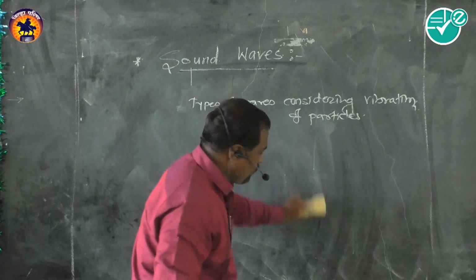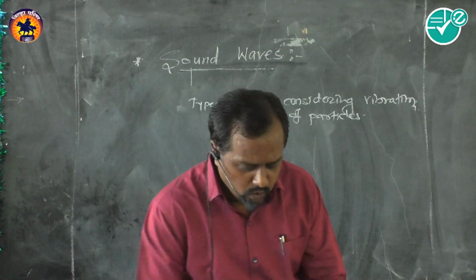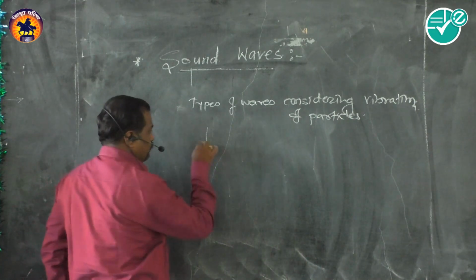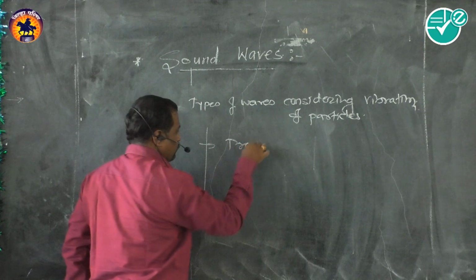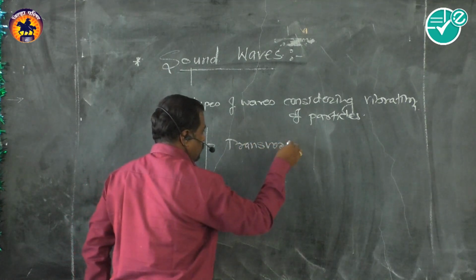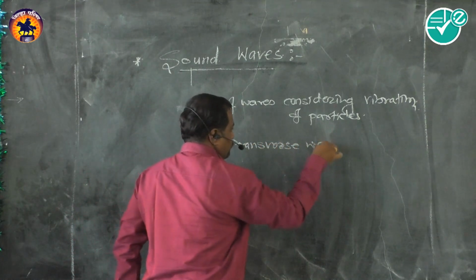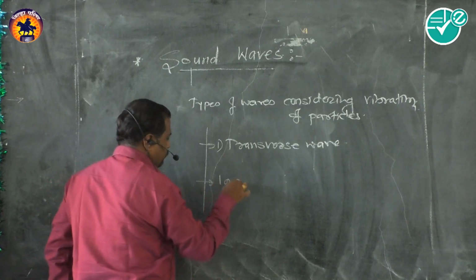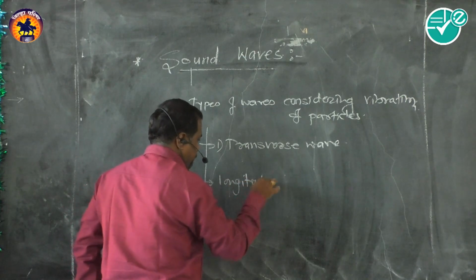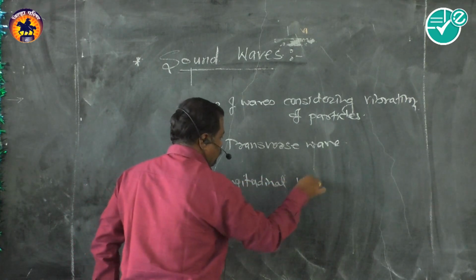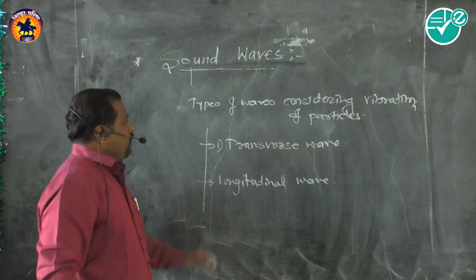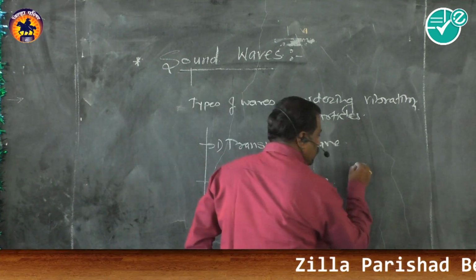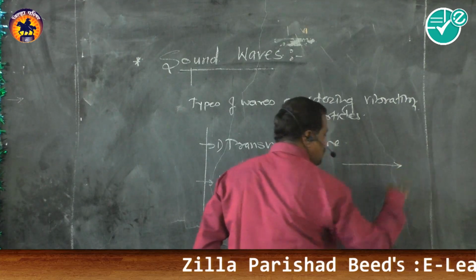This vibration of particles is of two types. One is called transverse wave and the other longitudinal wave. Now, considering vibration of particles, I will draw some more diagrams.